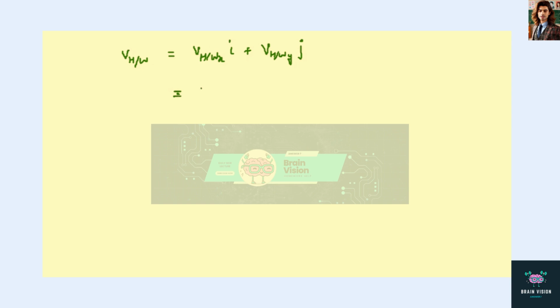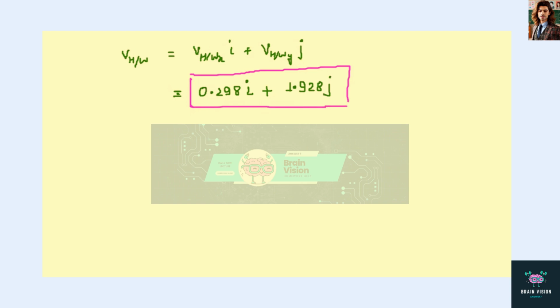It will be equals to 0.298 I plus 1.928 J. So this is the relative velocity of the helicopter with respect to wind. So this is going to be the final answer for this problem. This is in meter per second.